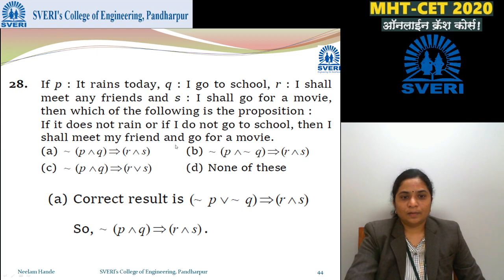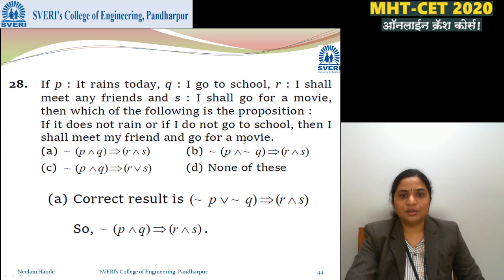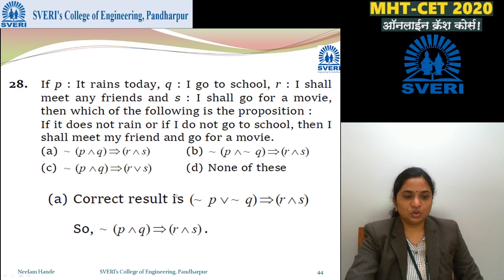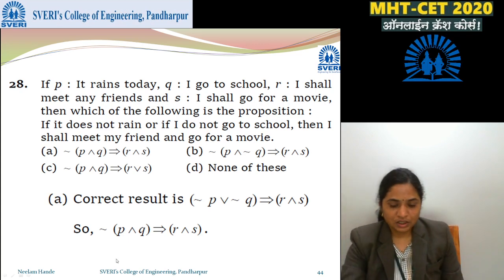If I do not go to school, negation Q. Then implies I shall meet my friends. The statement is as it is, so R. And go for a movie. Yes, and so there is an and sign. So the true statement is option A.